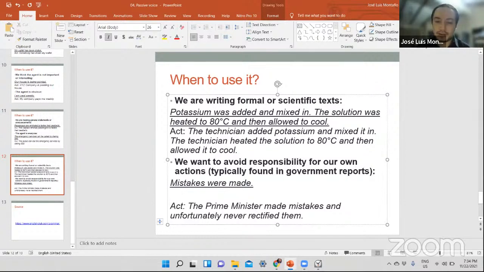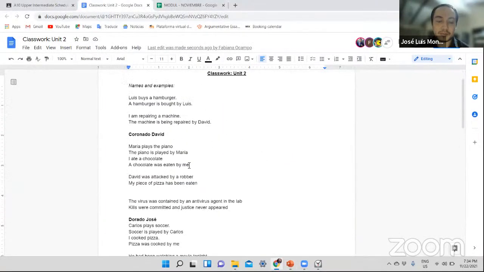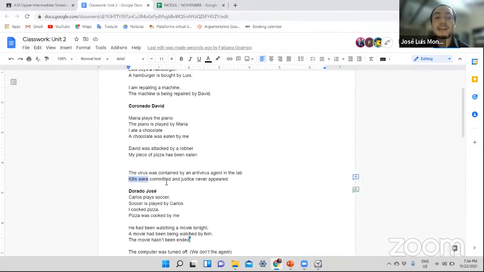And in the example of David, if you take a look at his example over here, it says kills were committed. And of course, you're not saying who killed, all right? You're not saying who killed.